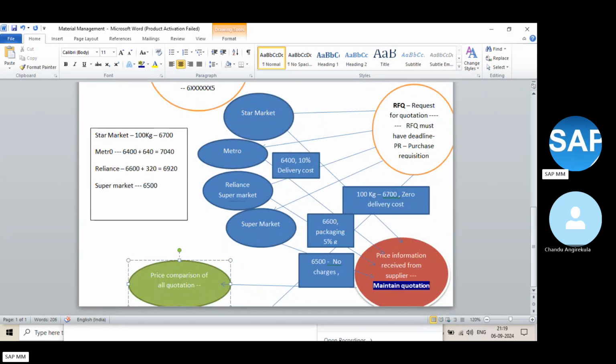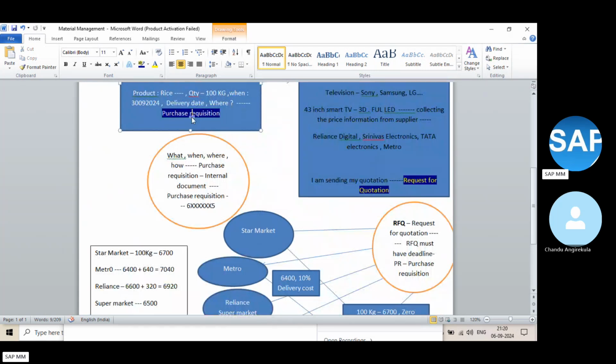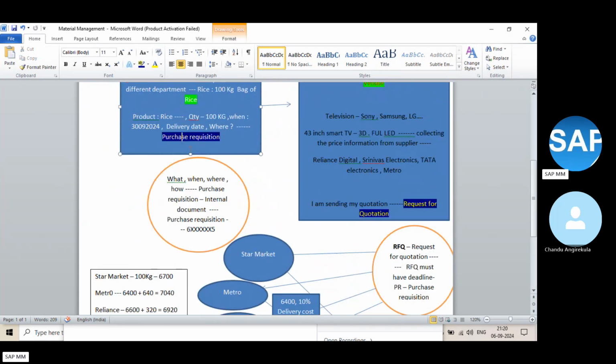Supplier supermarket was selected. Supermarket, we are ready to order. So how many steps have we completed? One is purchase requisition, identification of the requirement.